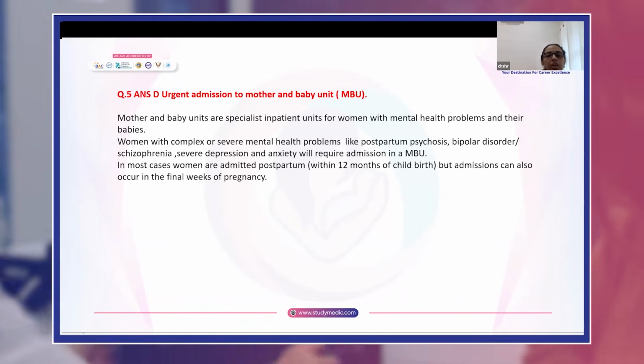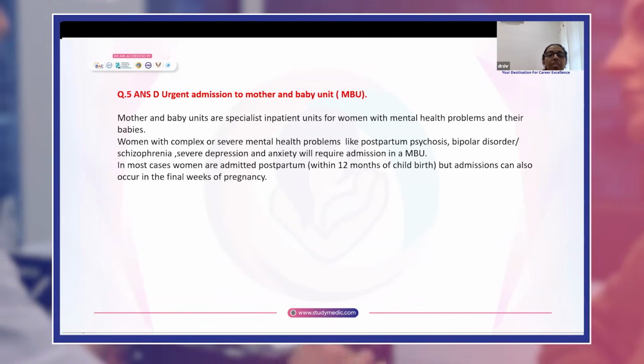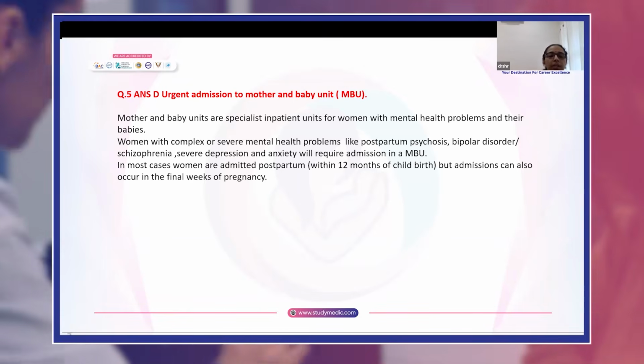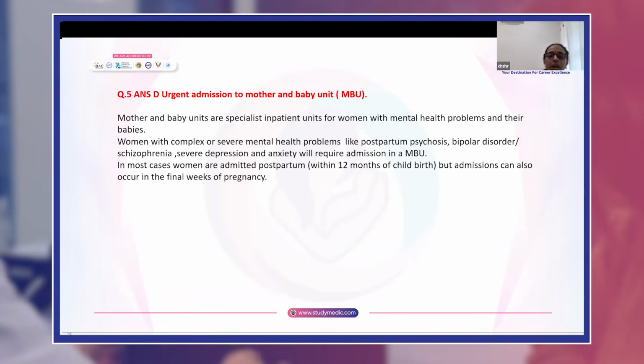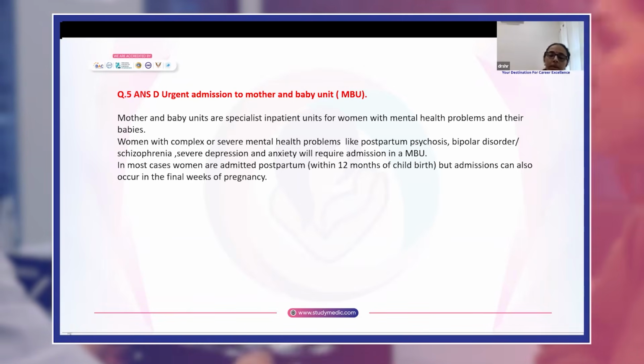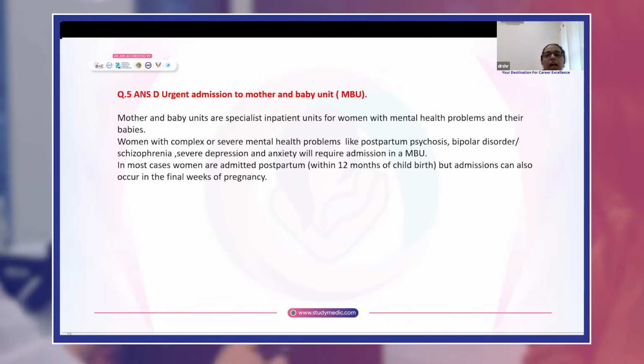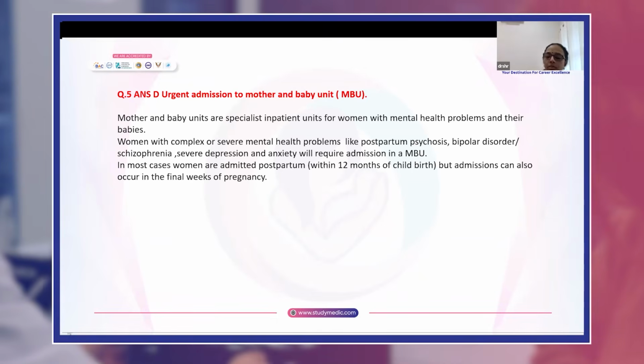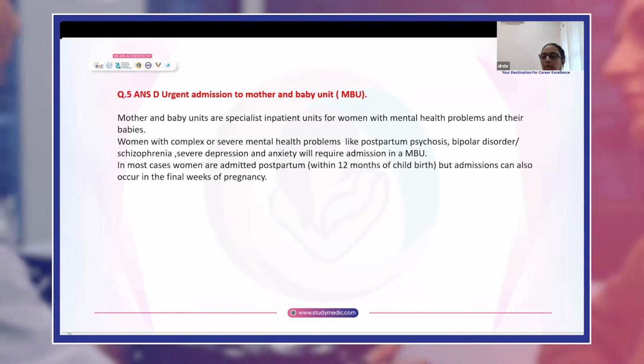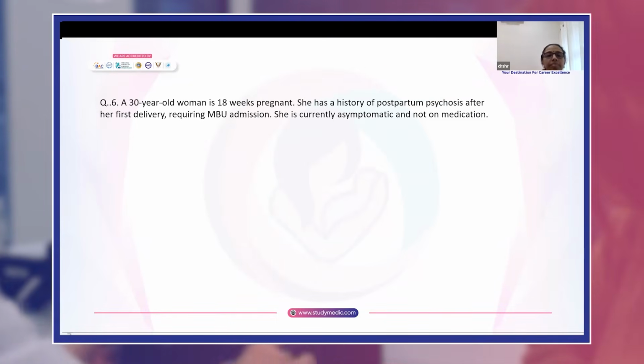In most cases, women are admitted postpartum within 12 months of childbirth. Admissions can occur in the final weeks of pregnancy. The advantage of an MBU is that you can keep the patient with a mental health problem as an inpatient, and at the same time, the bonding with the baby will be kept intact.